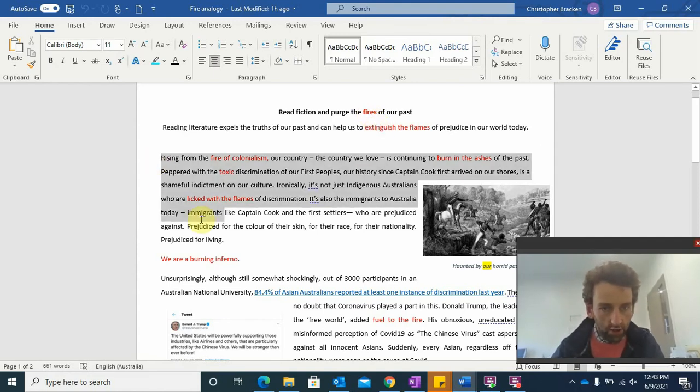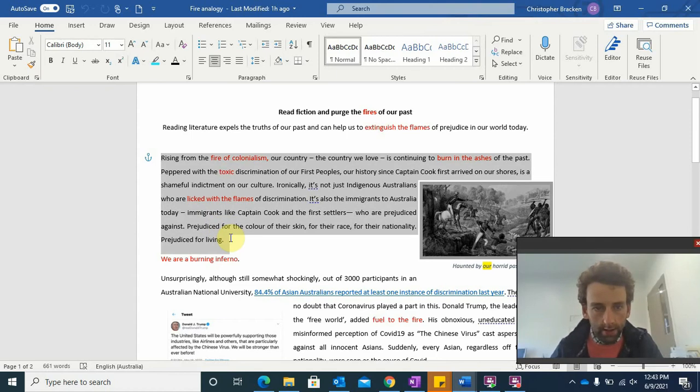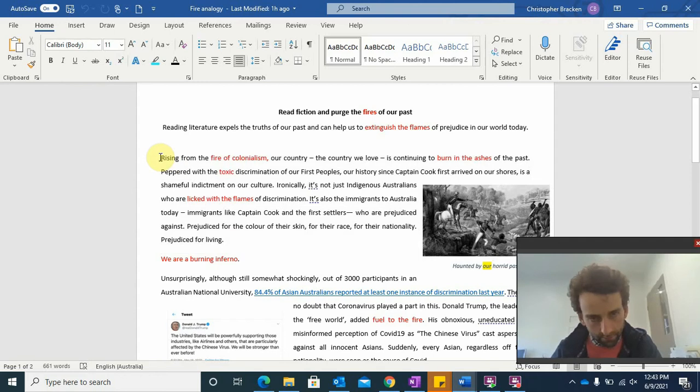Remember, in our introduction, we want to introduce the concept of prejudice in a way that's going to hook our readers and make them see that this is a very, very important thing. And we want to hook them into reading to learn more about it.